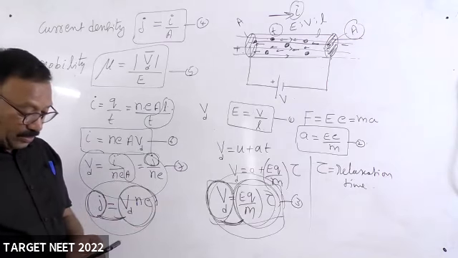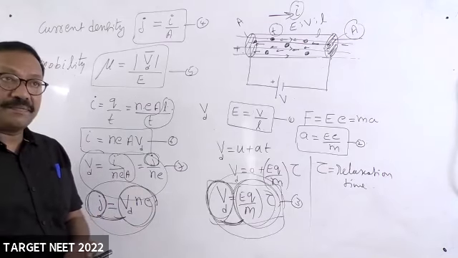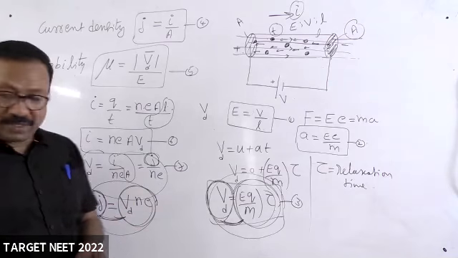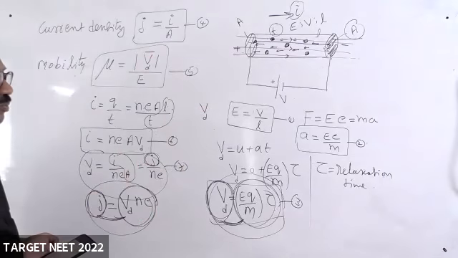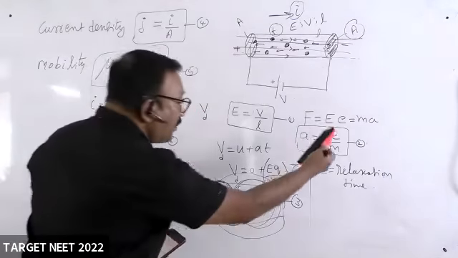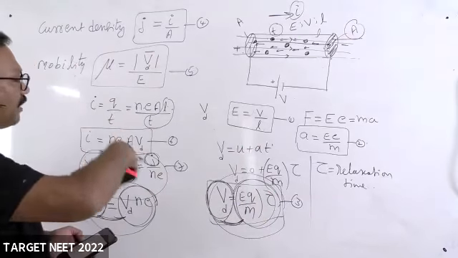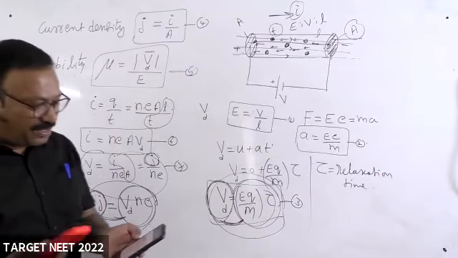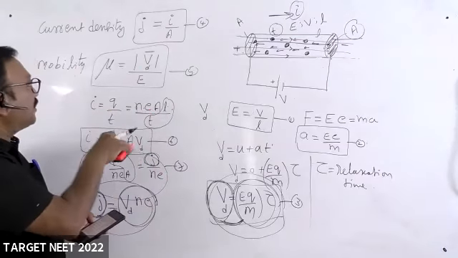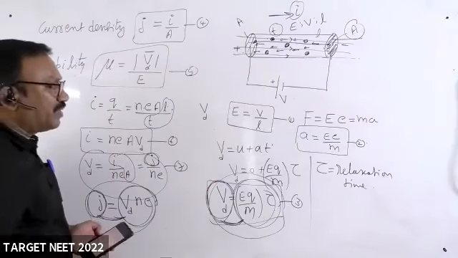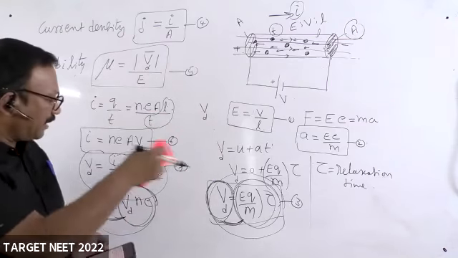Next, he took electrical resistivity. Resistivity or specific resistance. I hope these expressions are important when you are doing the derivation. You ask the questions from between the derivation. So if you know this part of simple derivation, then you can answer that question. But most of the students didn't answer this question because they managed to learn only these relations. They did not know how they were derived. And even if they knew, they might have forgotten. They don't have time to derive this in the exam and write all this matching the following.